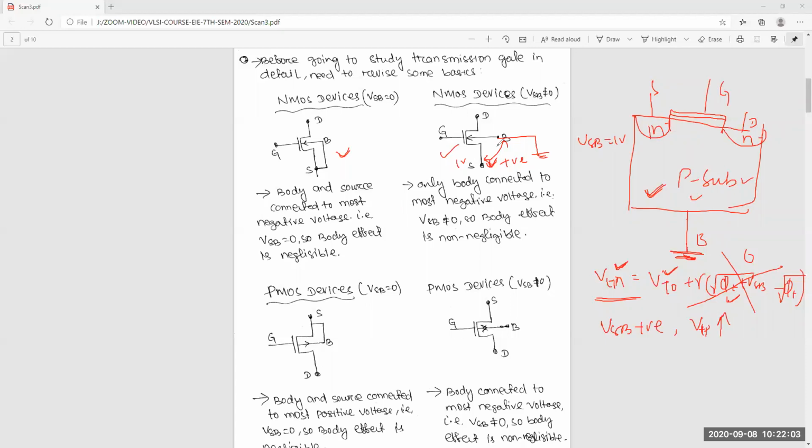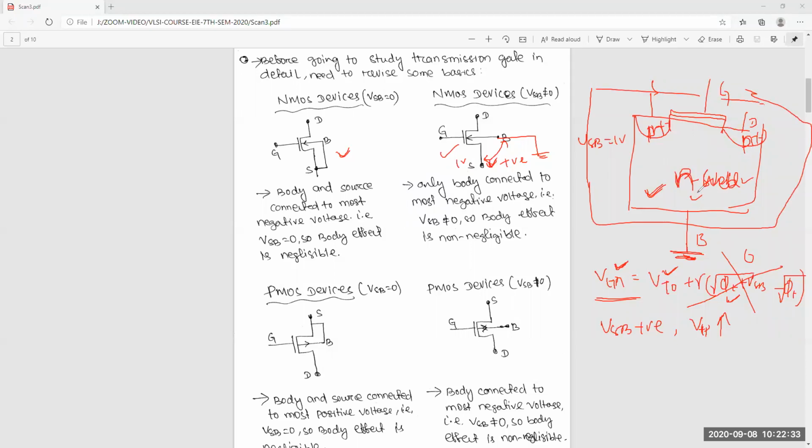Yes, sir. Okay. Similarly, for PMOS, the body is by default connected to VDD. Because if I change it to PMOS, then this will be P plus, this will be P plus, and this is your N well. That is not an N substrate; you can call it an N well, and this is inside a P substrate.